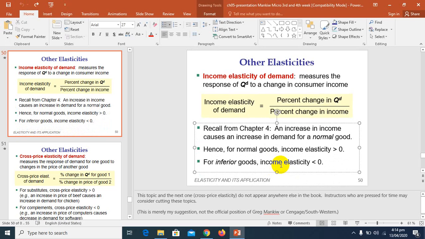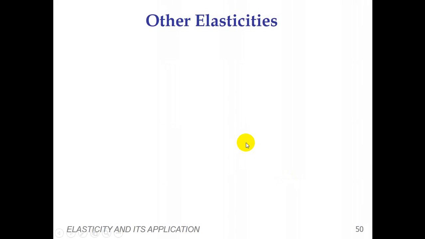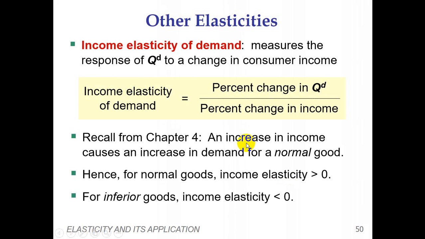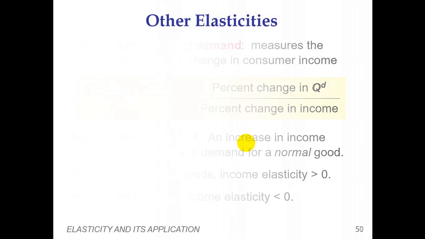I hope you understand. In that way, through the marginal or average function, you are able to obtain the income elasticity of demand as well. So in case of normal goods, the relationship between income and quantity demanded is positive, or you can say greater than zero. Inferior goods have a negative income elasticity.